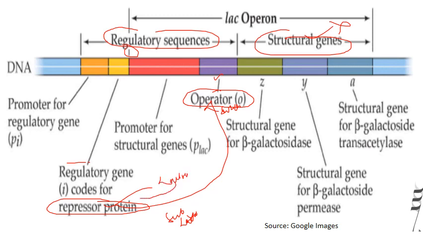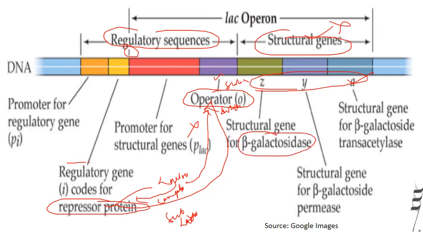But when the lactose is present, जब lactose present है, then this lactose combines with the repressor protein and forms a complex. और ये जो complex है it gets deactivated and it is unable to bind with operator region. और ये जो complex है ये operator region bind नहीं कर पाता है. Because of that जो operator region है ये switch on रहता है and जो structural genes है they get expressed or transcribed. And they will form the respective enzymes.